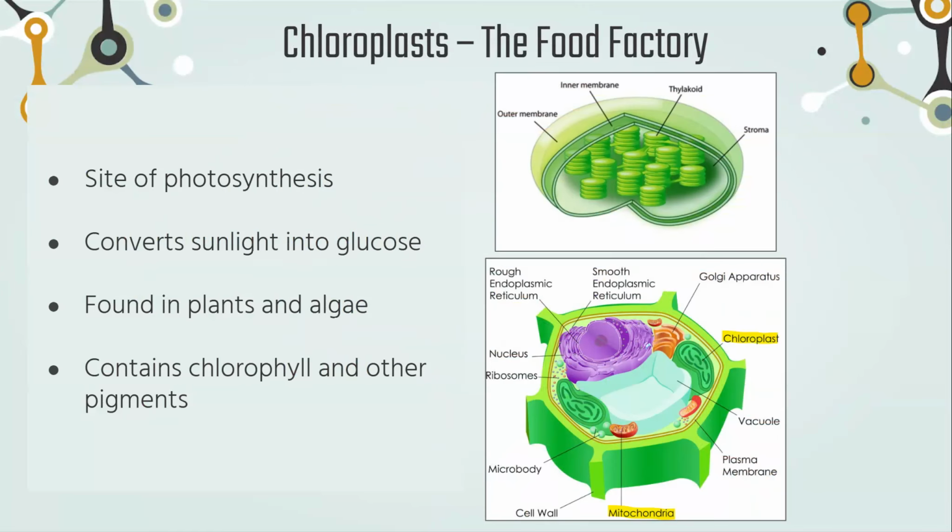Chloroplasts are known as the food factory for plants and algae. They're the site for photosynthesis. They convert sunlight into glucose, and they also contain chlorophyll and other pigments that give them their greenish color.